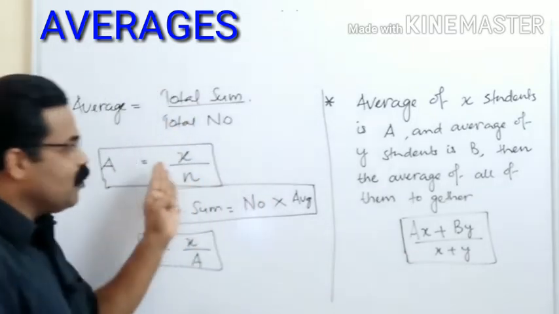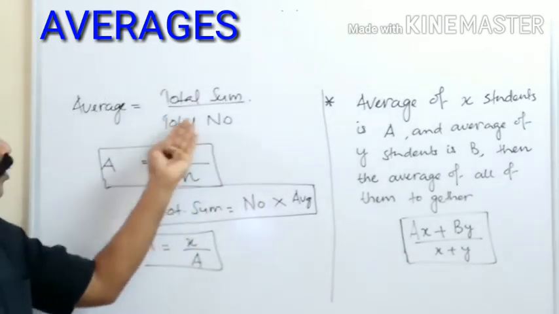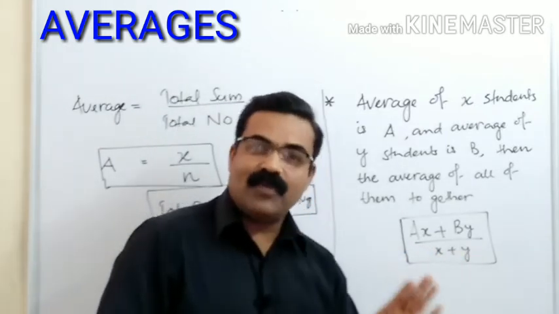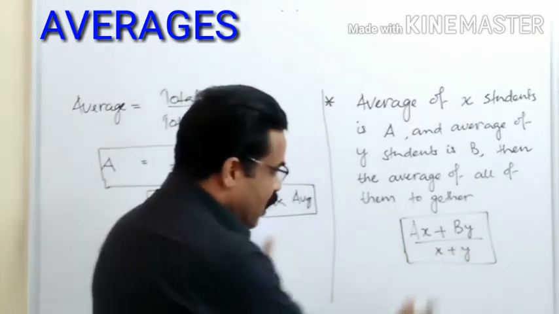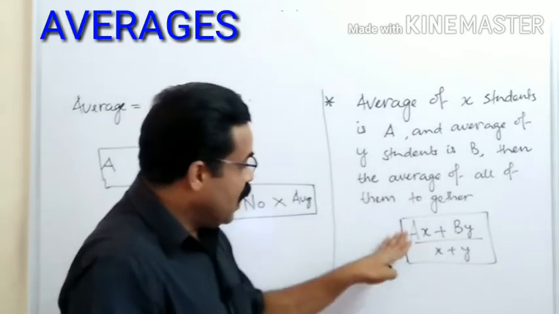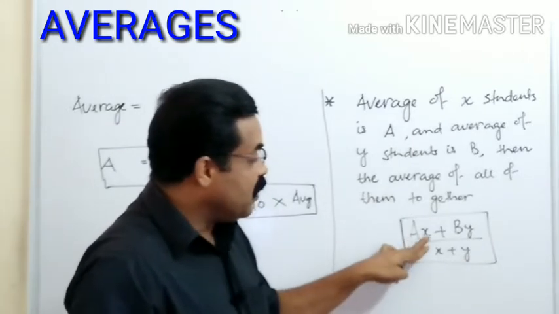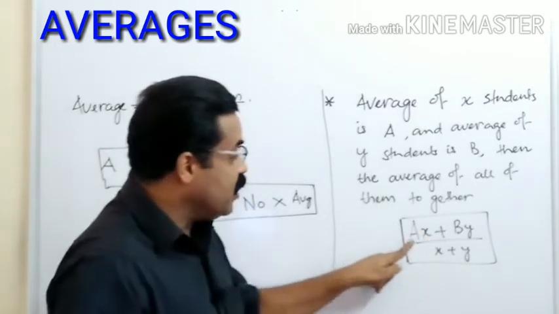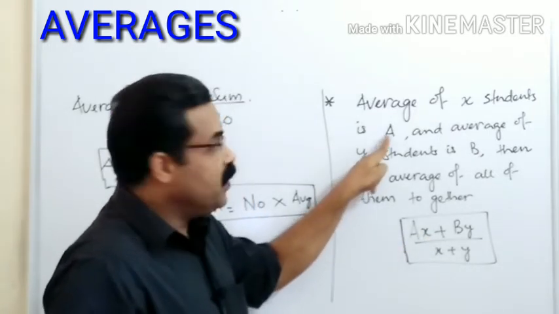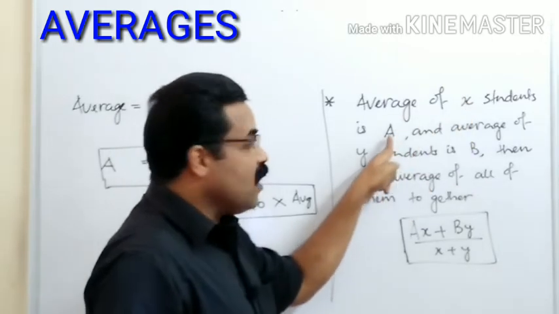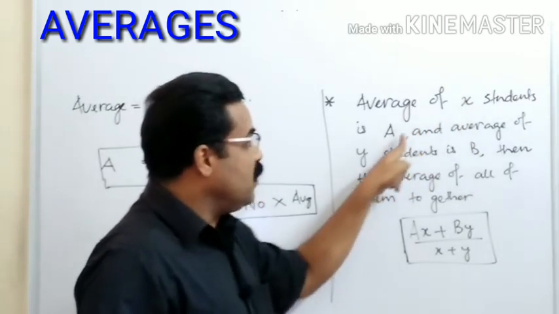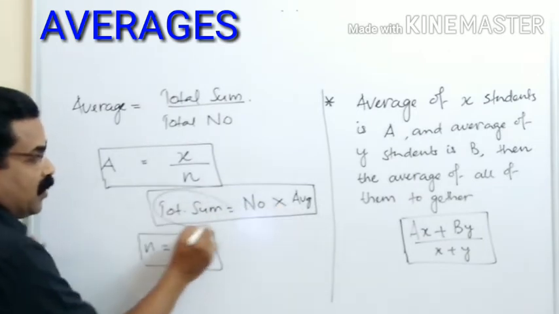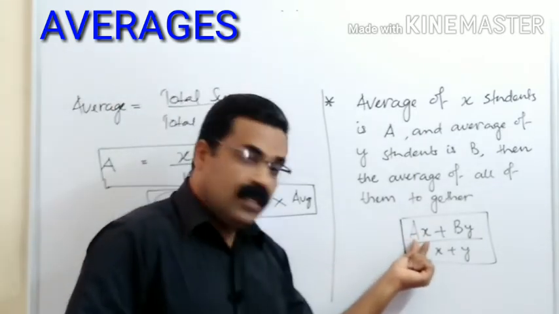So here also we are using the same thing, total sum by total number. The total number will come in the denominator. x + y gives you the total number of students. And ax is average multiplied by number, the average of x students. Number multiplied by average gives you the total sum, so this is the total sum of the first group.